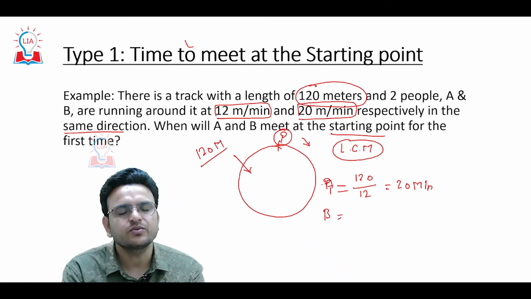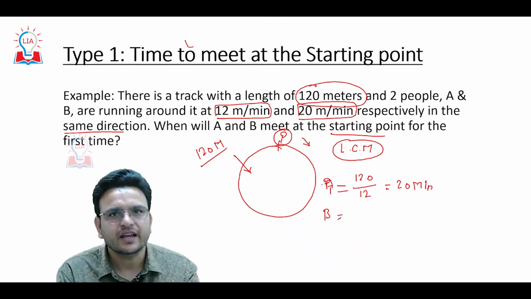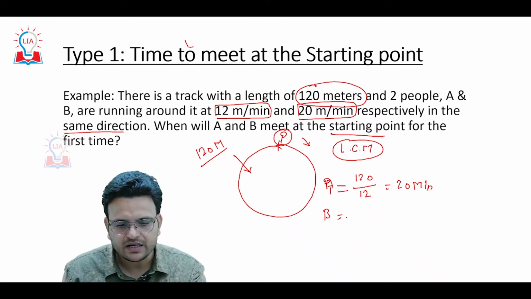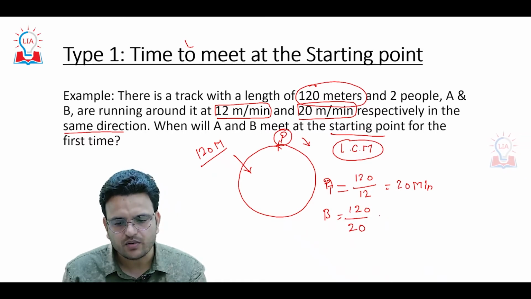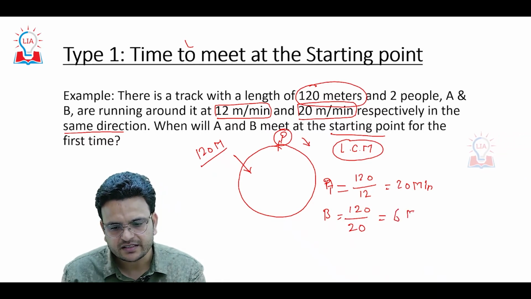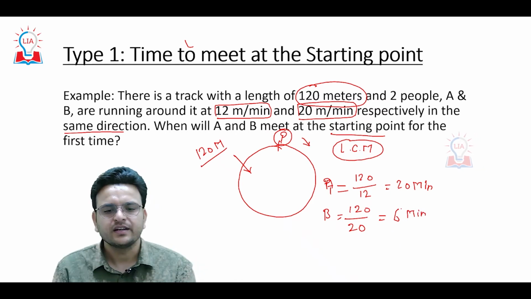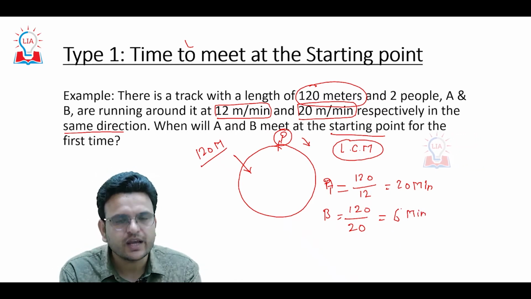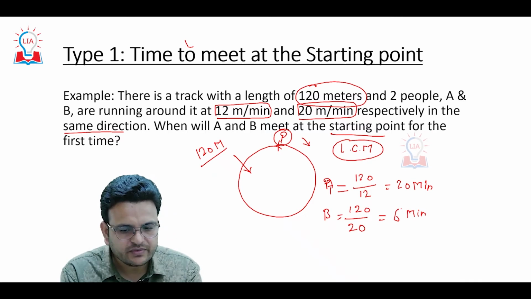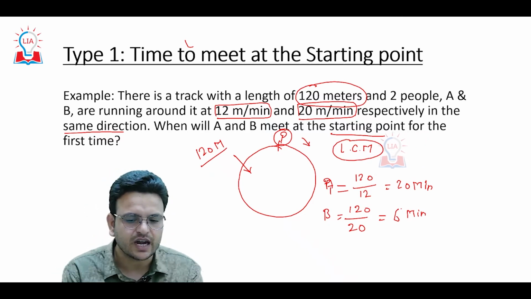After 20 minutes, person A will again be at the starting point. Person B will take distance upon speed, 120 divided by 20, which is 6 minutes. So person A will take 20 minutes and person B will take 6 minutes to reach the starting point.